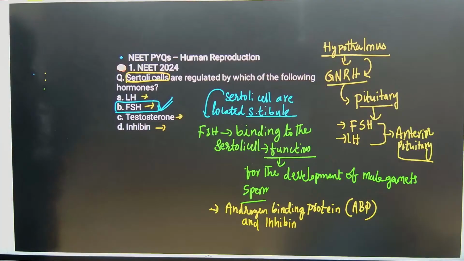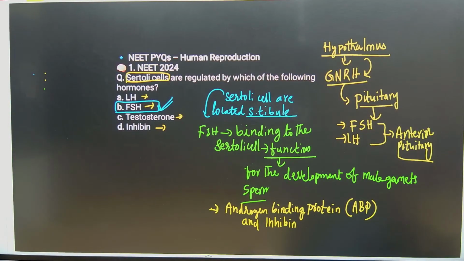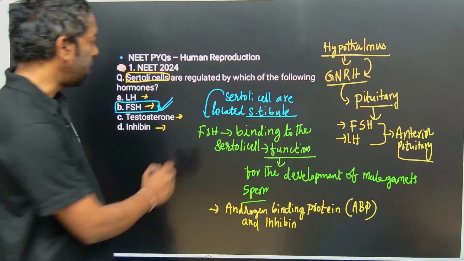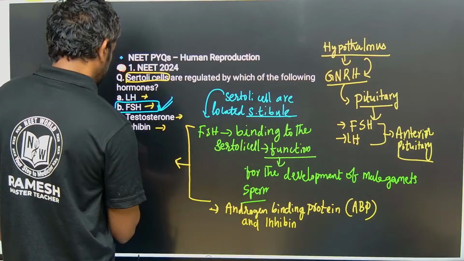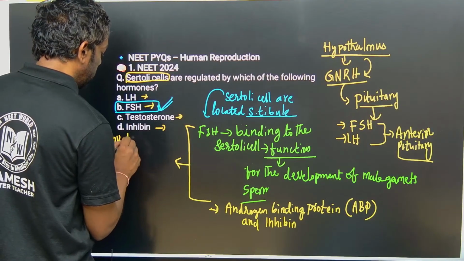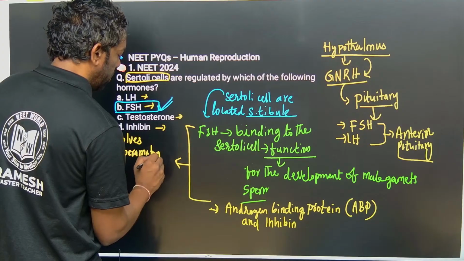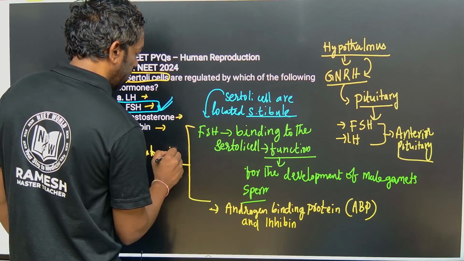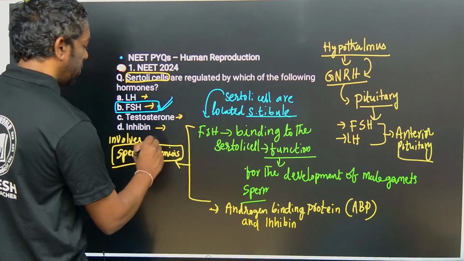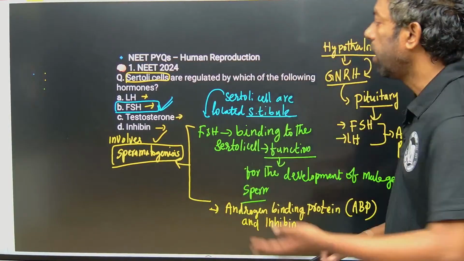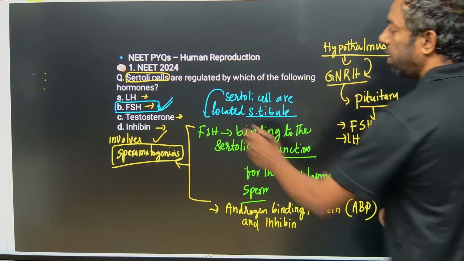These are the functions, and these functions are involved in spermatogenesis. Sertoli cells are supported by FSH, follicle stimulating hormone.